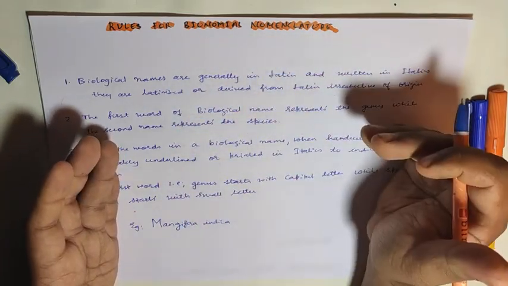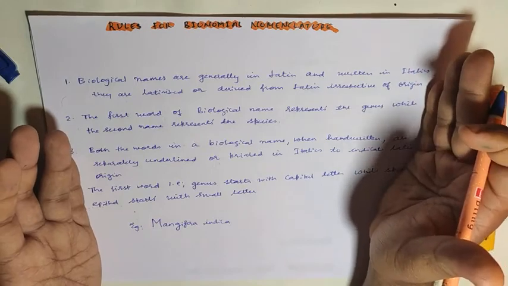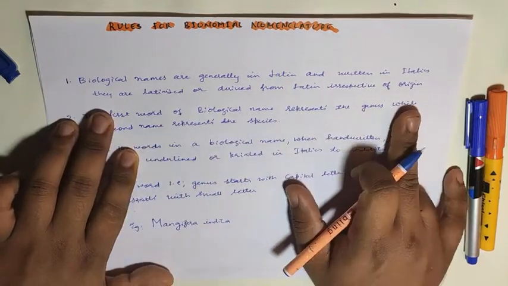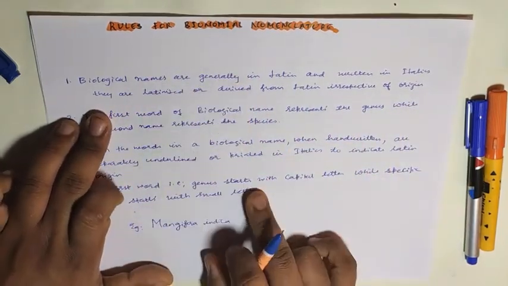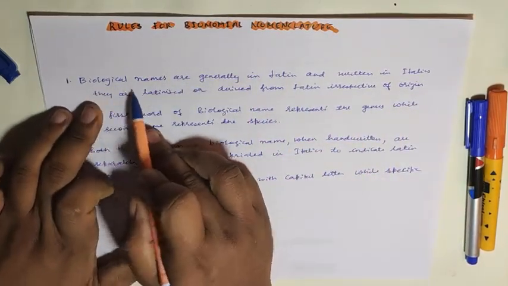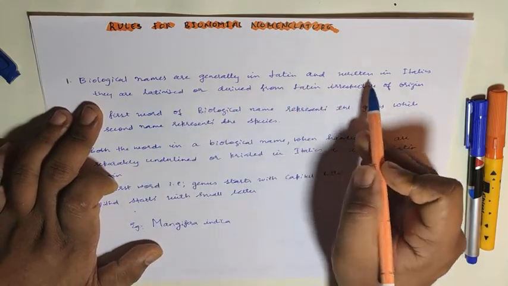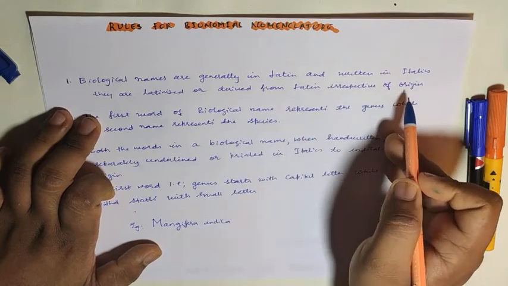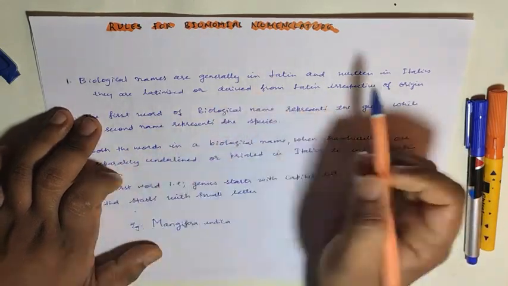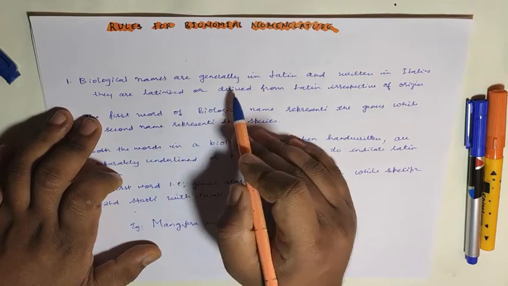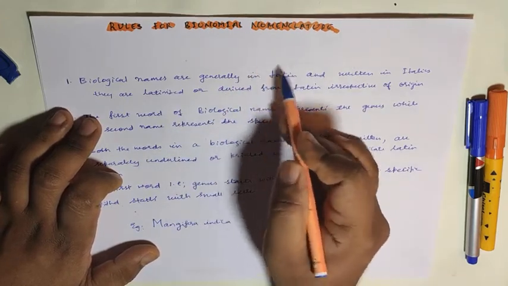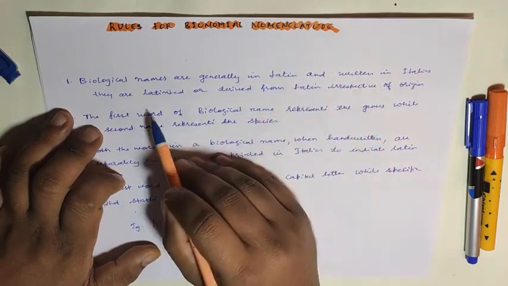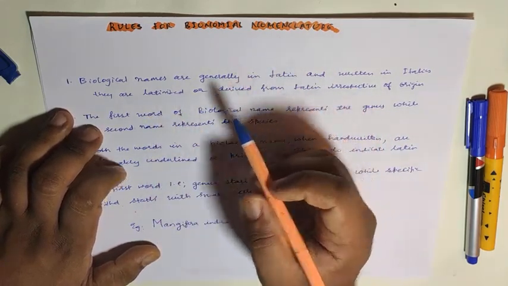What are those standard principles a person has to follow while giving the name? I'll read them out; these same rules are given in your textbook also. Biological names are generally in Latin and written in italics. They are Latinized or derived from Latin irrespective of origin. Usually, not 100%, but usually scientific names are in the Latin language. But even if they are not in Latin, you are supposed to Latinize them. Now what do you mean by Latinize?